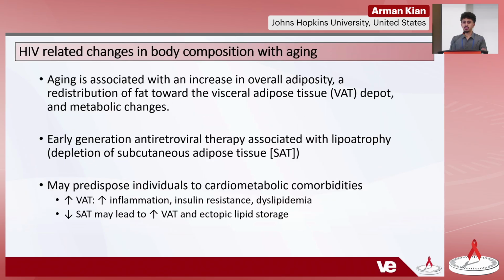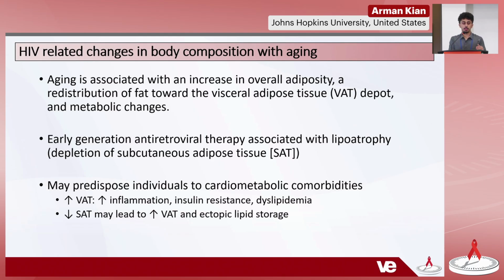We know that aging in general is associated with changes in adipose tissue characteristics, and particularly with this, we see a general shift of tissue towards the visceral adipose tissue depot, as well as general increases in adiposity. And in people with HIV, we typically see an association with lipoatrophy, characterized by a depletion of subcutaneous adipose tissue.